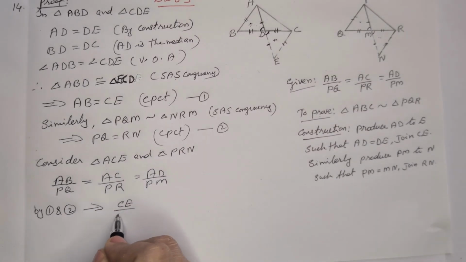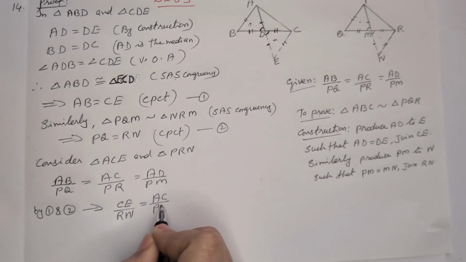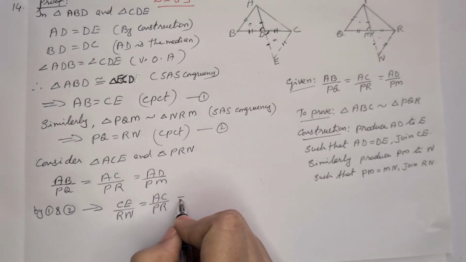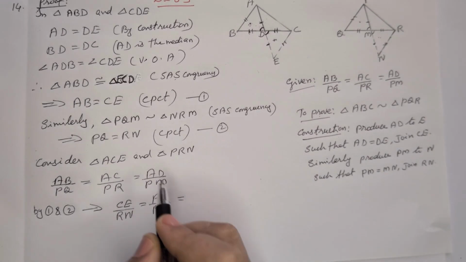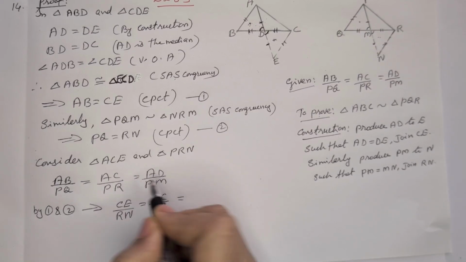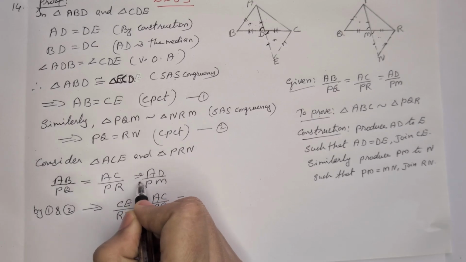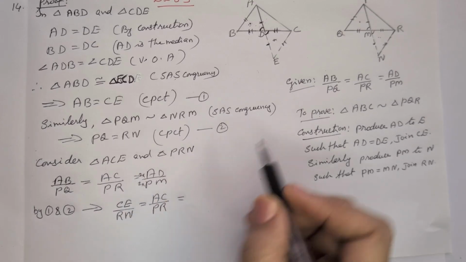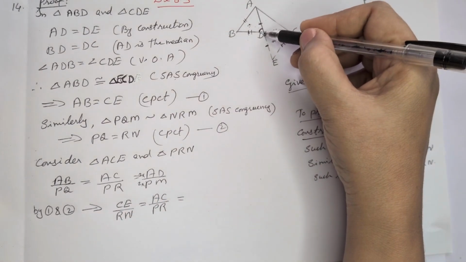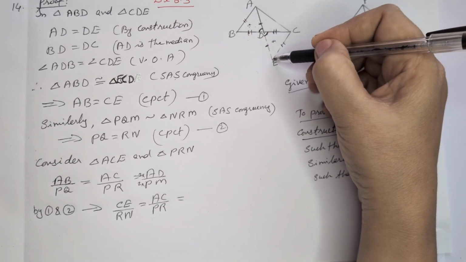So CE by RN is equal to AC by PR and is equal to AD by PM, which we can multiply by 2 up and down. If we multiply or divide a ratio by any number, we get the same value. So 2AD means AD extended twice the same length, which we write as AE.